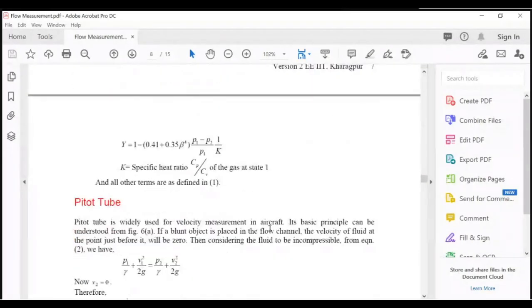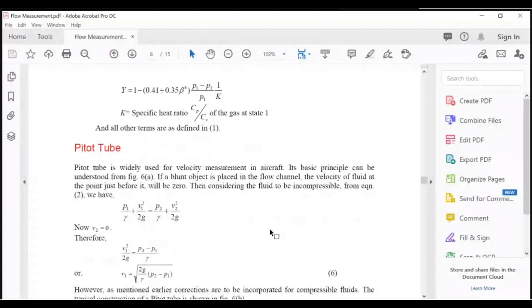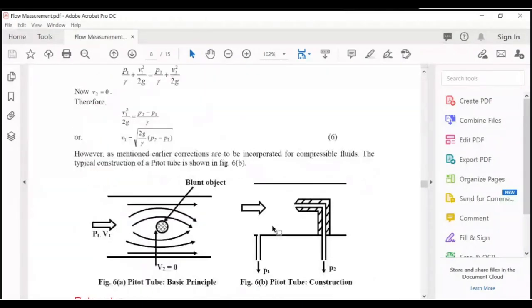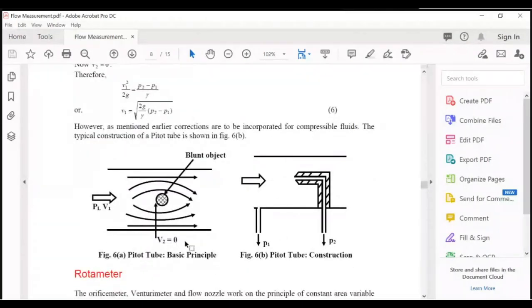Now let us talk about the pitot tube. Pitot tube is widely used for velocity measurement in aircraft. Its basic principle can be understood from figure 6a. This is figure 6a and this is figure 6b.